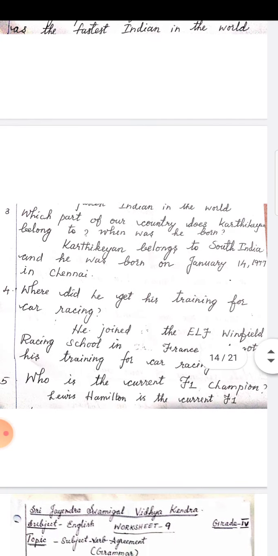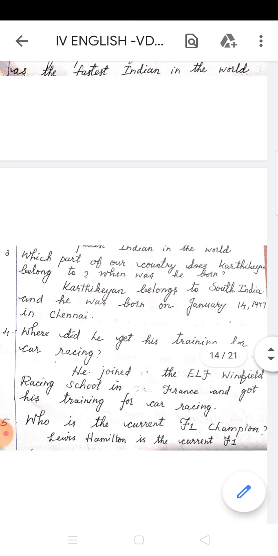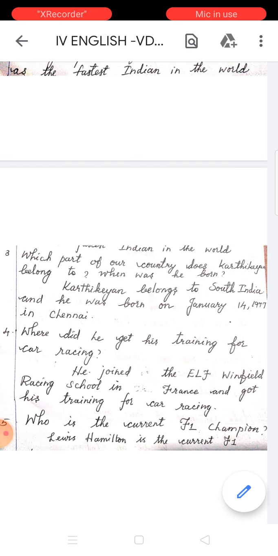Then third question. Which part of our country does Karthikeyan belong to? When was he born? See here, Karthikeyan belongs. Why do we add S? Because in the question you find DOES. That means the verb should be in simple present. Karthikeyan belongs to South India.